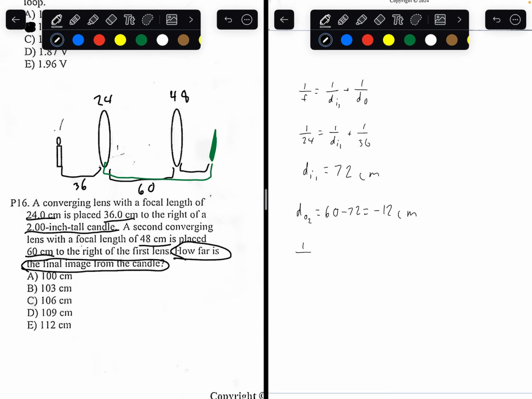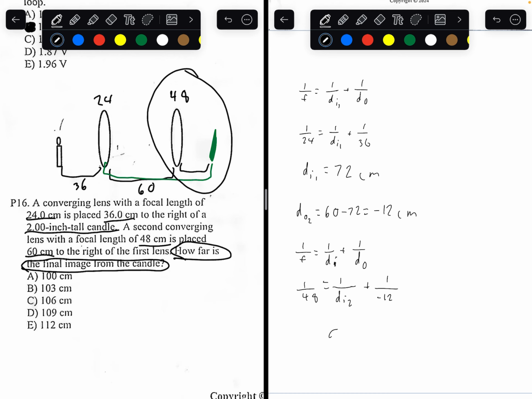So we use the same formula. 1 over the focal length equals 1 over the image distance plus 1 over the distance between the lens and the object. So 1 divided by focal length, this time the focal length is 48. We're trying to find the second image distance between the image and the lens, and we know the object distance is -12.